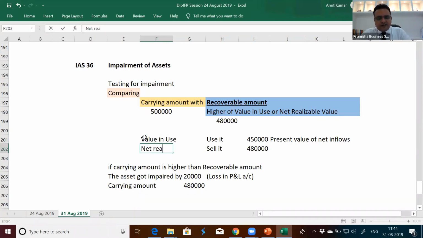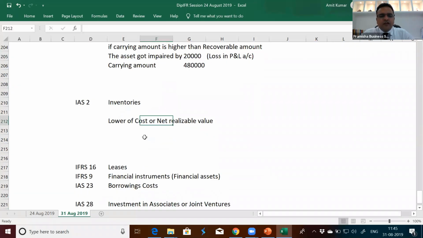Now what is missing? There is no value in use for inventories. The only thing left is net realizable value. So we can directly compare carrying amount, that is cost, with net realizable value. So that is the reason the golden principle of inventories is lower of cost or NRV. There is no requirement of testing of impairment because it is being done at the end of each year.